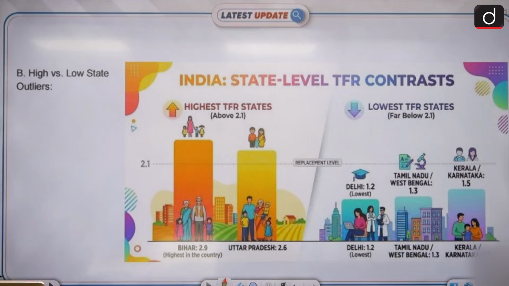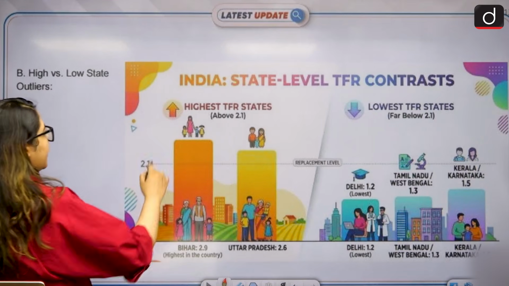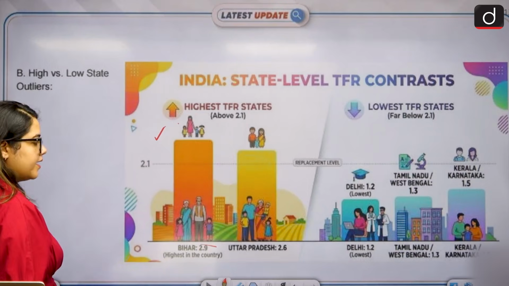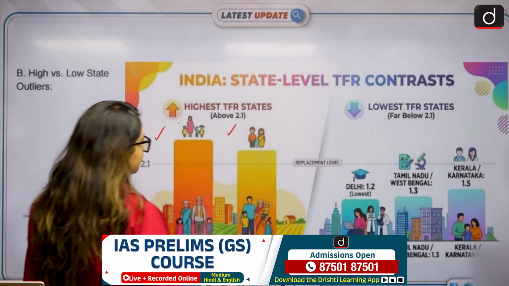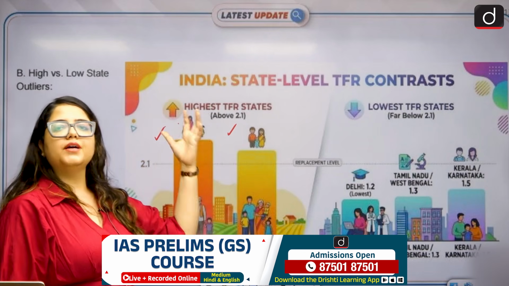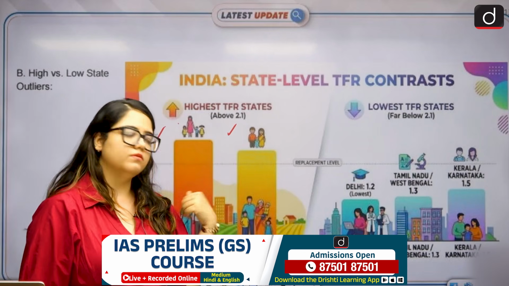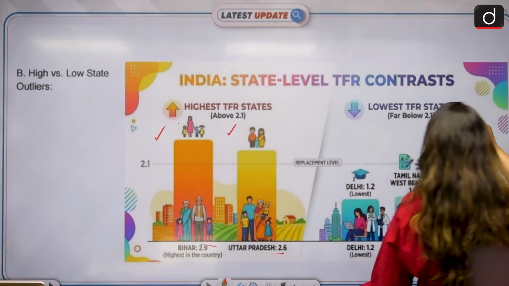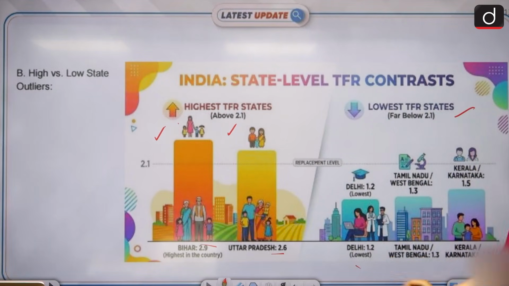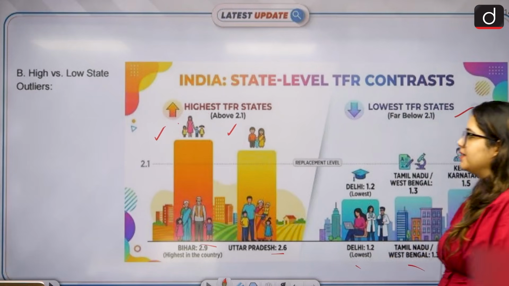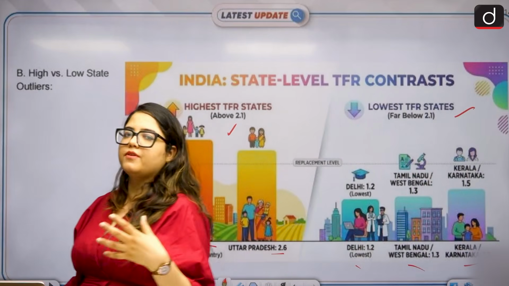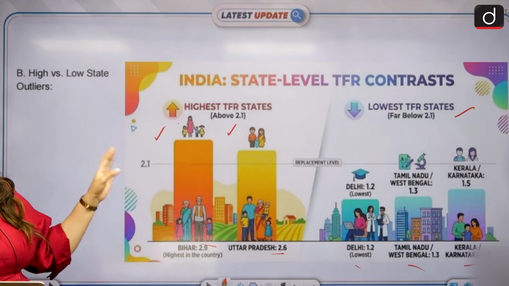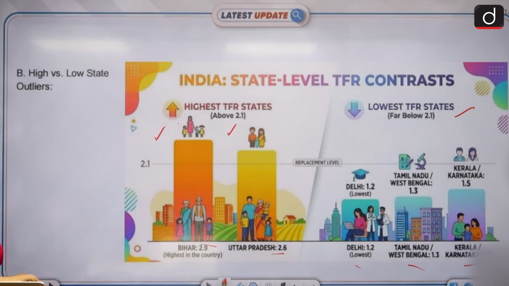Another thing, if we talk about the state-wise variations, we'll see that Bihar has the highest in the country, 2.9. After that, we have UP, that is 2.6. These are the states that are performing higher than the state average, that is 2.1. Then there are the lowest TFR states. We have Delhi 1.2, Tamil Nadu 1.3, and Kerala 1 or Karnataka 1.5. So naturally, they are not performing that well, and there are states that are performing well. On an average, we need to push every state to work better towards that.